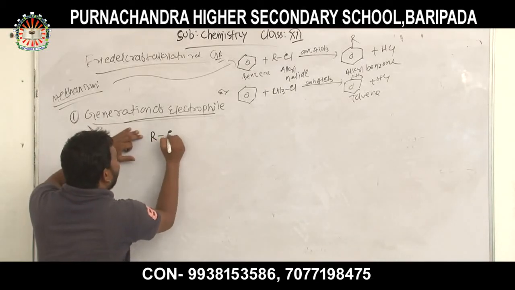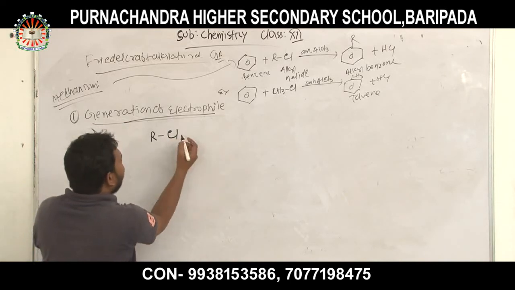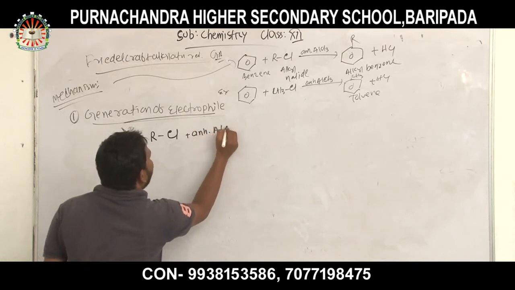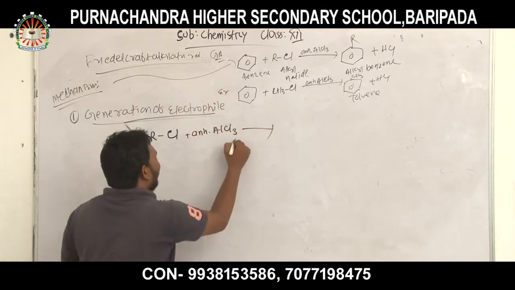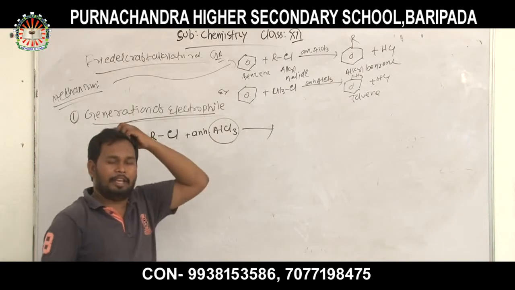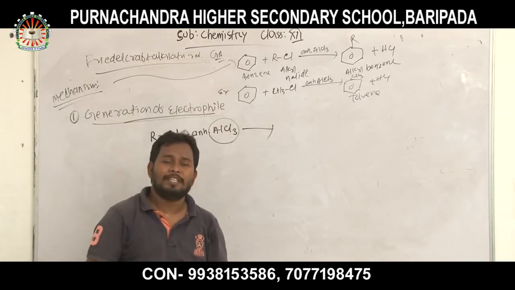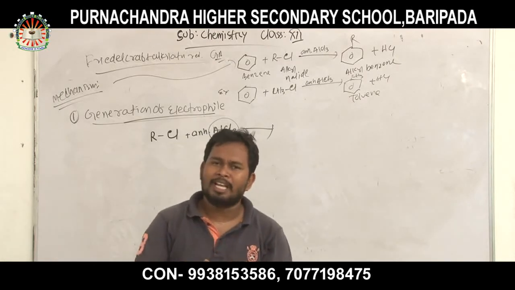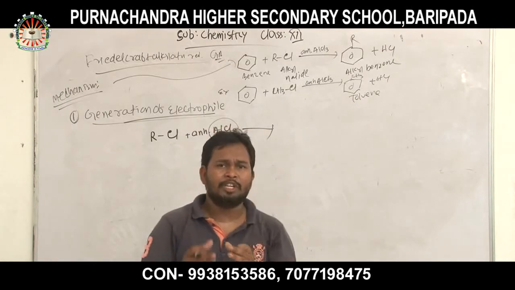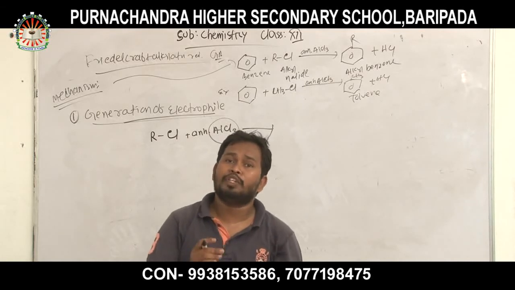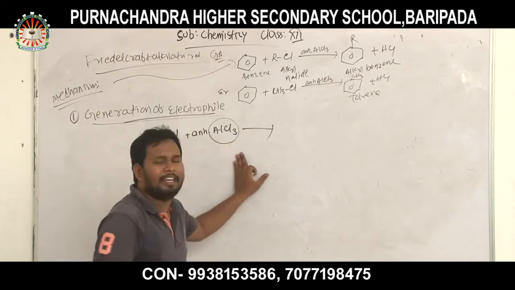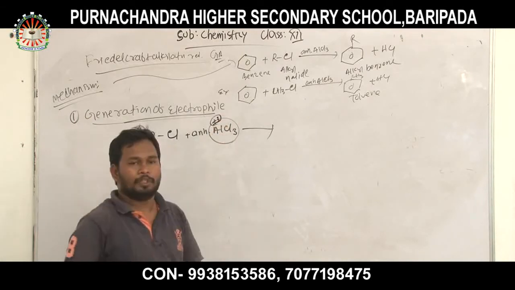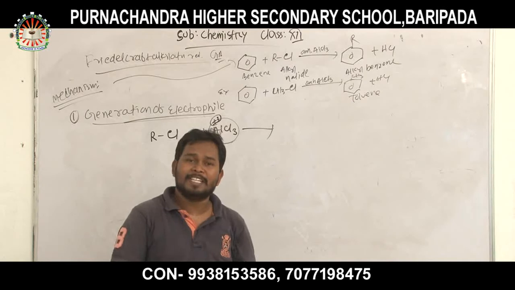When an alkyl halide, an alkyl chloride, reacts with anhydrous AlCl3, the anhydrous AlCl3 acts as a Lewis acid. You already know that a Lewis acid is a substance which has the tendency to accept a pair of electrons. AlCl3 is a Lewis acid because aluminum is electron deficient.